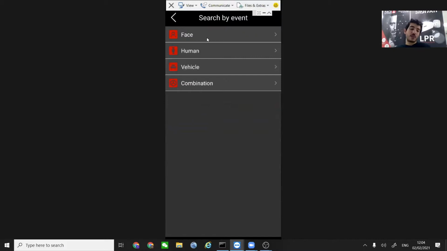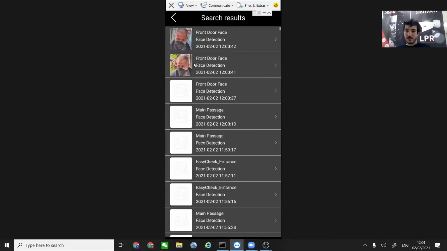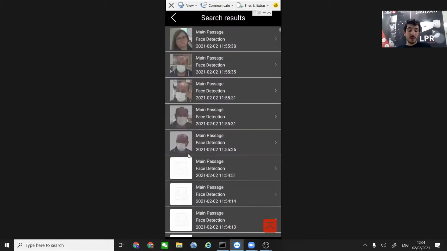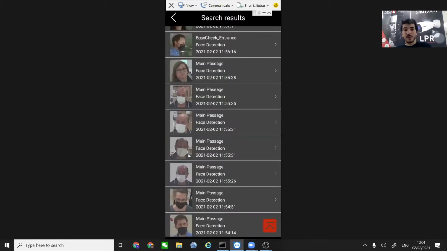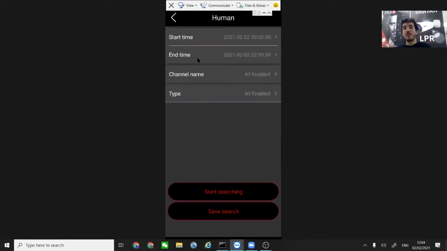So in this case, you can also search for a face. Like before, you can just search for a general face like we already did. So let's just see a small explanation of it. In this case, we don't choose a specific face. We just see regular random faces, all of the faces that have been captured, with the ability to press the face and see the playback and download and see the live view and everything. We can also search for a human, just like before. So all of the power that you had using the NVR, you have the same thing using the application itself.